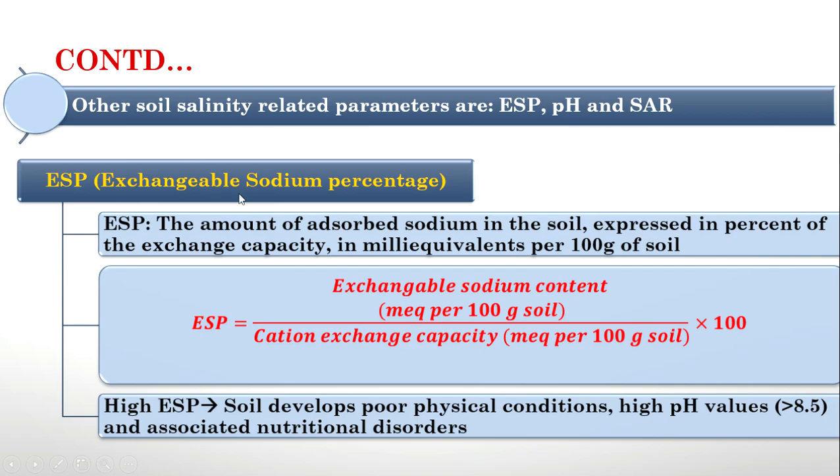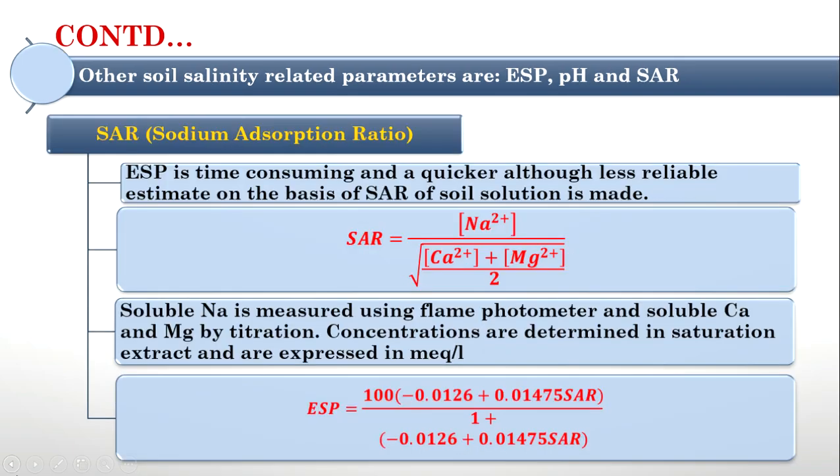So it can be found out by using this equation: exchangeable sodium content in milliequivalents per 100 gram of soil divided by cation exchange capacity in milliequivalents per 100 gram soil into 100. So this is the equation for ESP. And if ESP is higher, the soil will have a poor condition, high pH value, and associated nutritional disorders will be there. Second parameter which depends on salinity is sodium adsorption ratio.